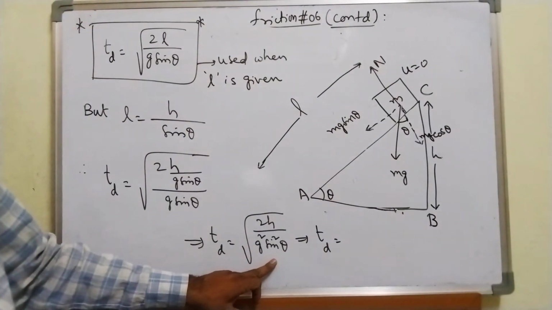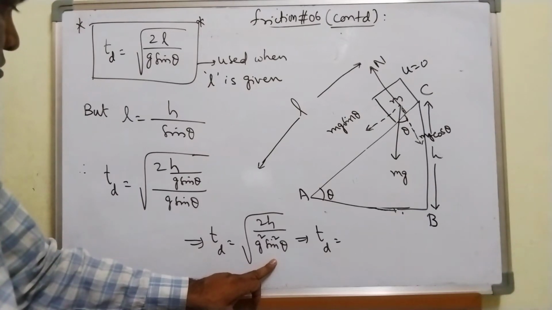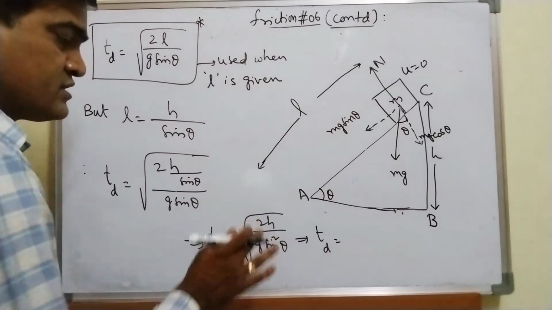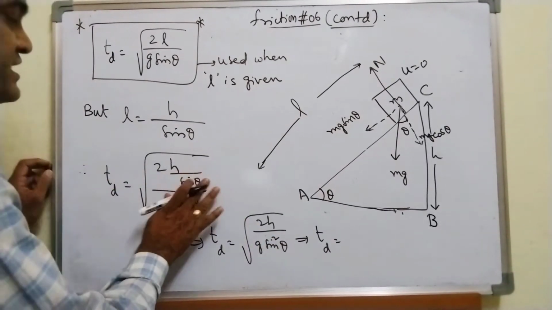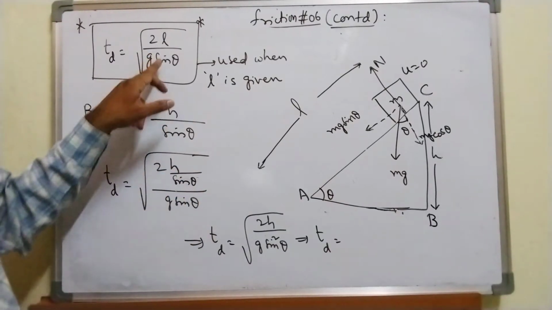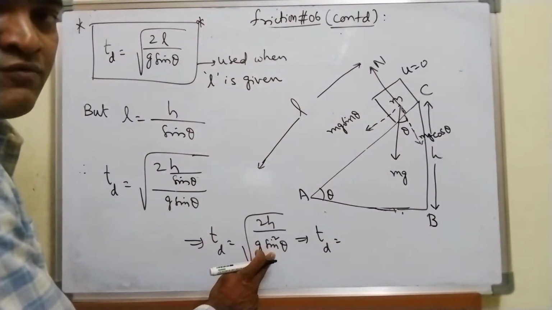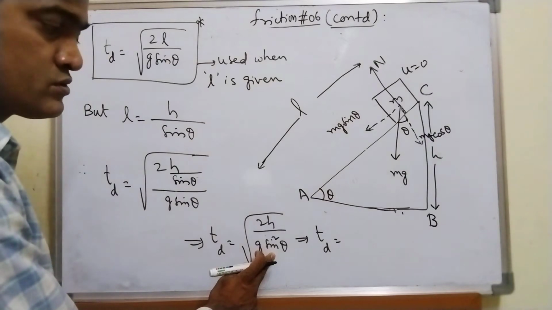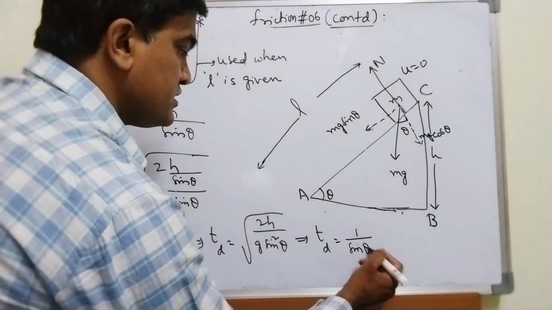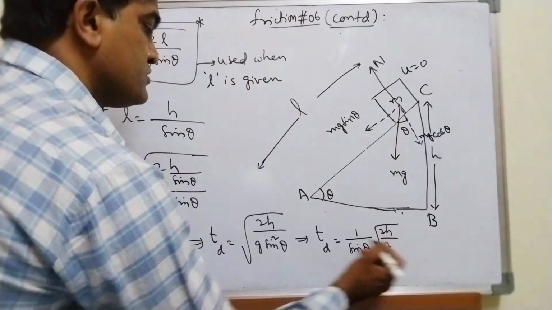You can take this one outside. Sorry, this is sine theta, so here you get g only. This is H by sine theta, because L is equal to H by sine theta. So td is equal to, now what is the value of 1 by sine square theta under root sine theta? So what I am getting is 1 by sine theta into root over 2H by g.